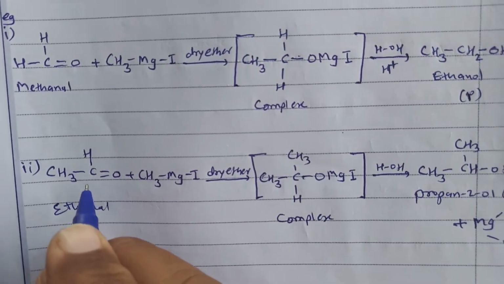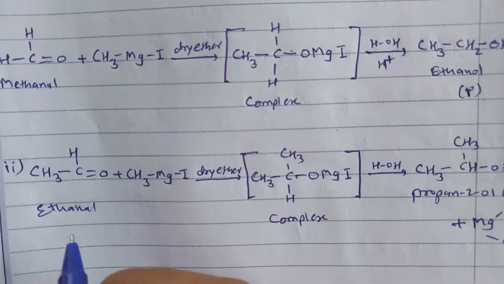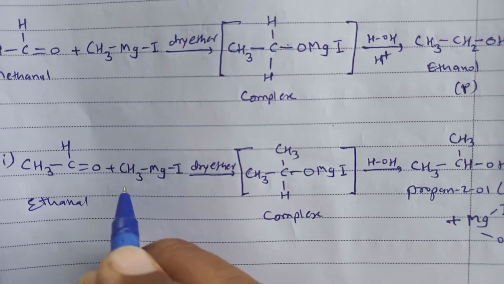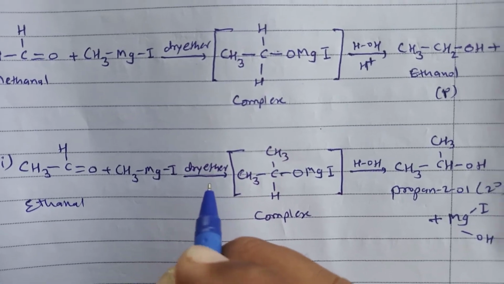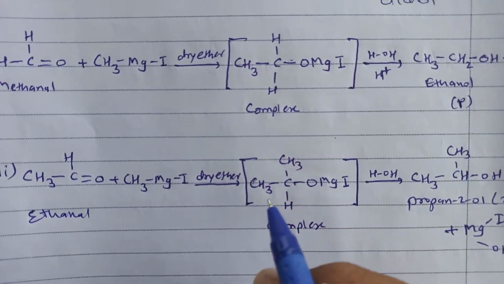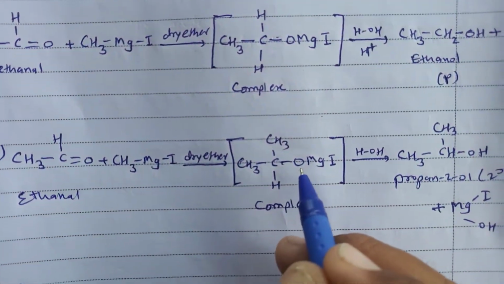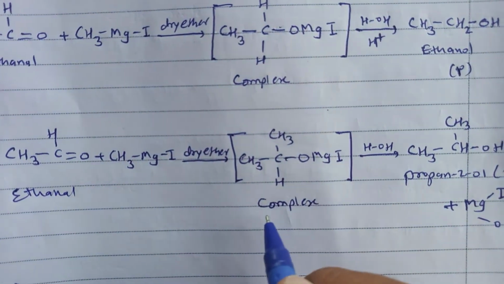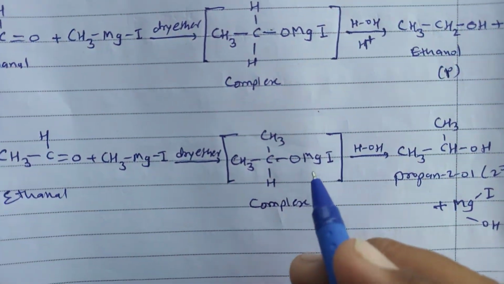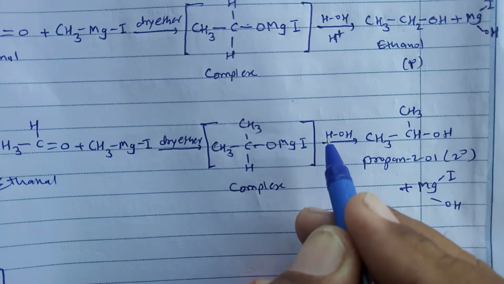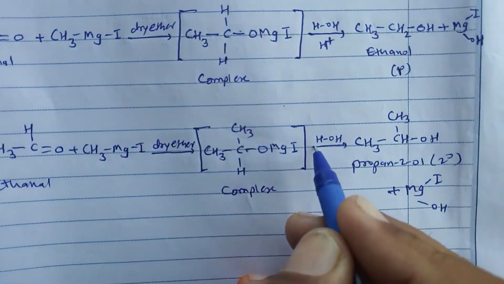When ethanal, CH3CHO, is treated with CH3MgI, methyl magnesium iodide, in presence of dry ether, we get CH3CH(CH3)OMgI, that is the complex. On hydrolysis of this complex, by using acid water, H-OH,